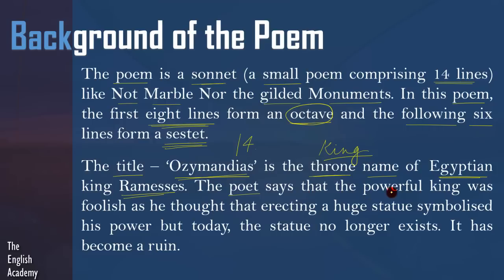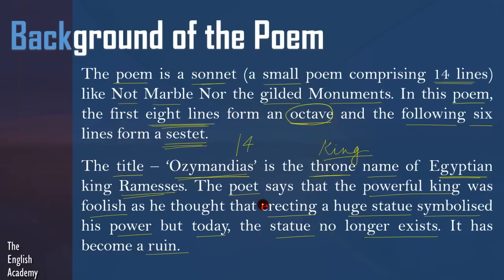The poet says that the powerful king was foolish as he thought that erecting a huge statue symbolized his power, but today the statue no longer exists. It has become a ruin. That means it has been destroyed.